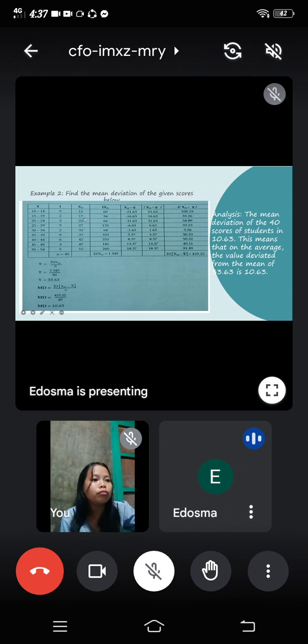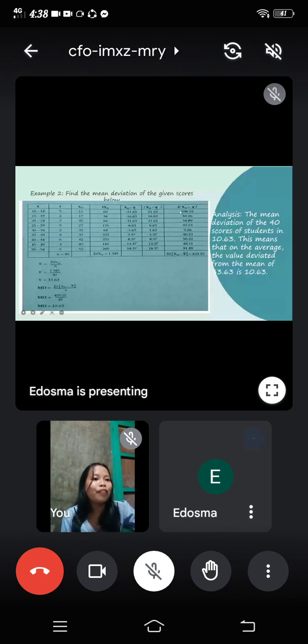And 22 minus 33.63, that's negative 11.63, and so on and so forth. After getting the values in here, you have to take the absolute value, and these are all the equivalent values. And after getting that, you have to multiply these numbers to the frequency, and we'll get these results.